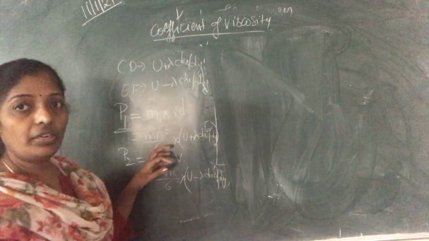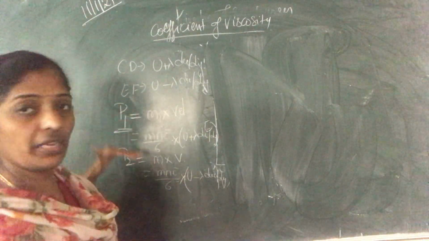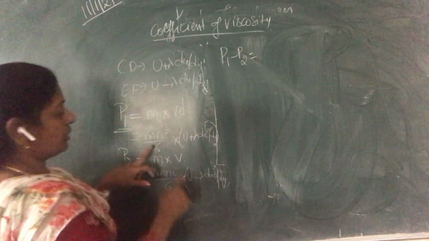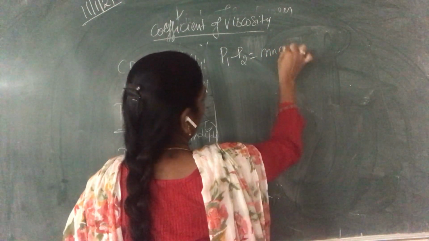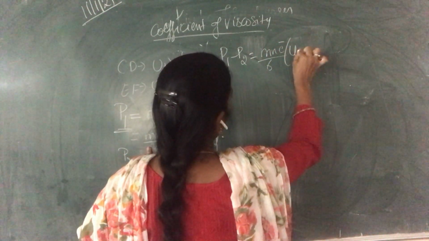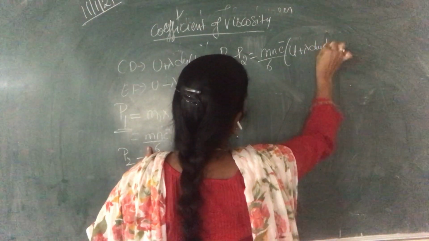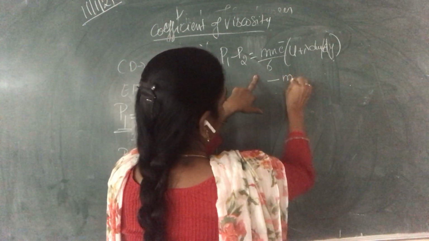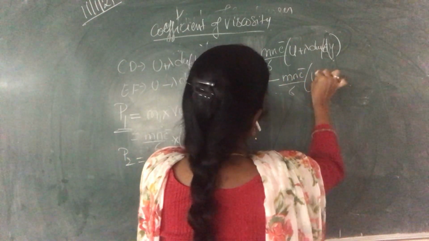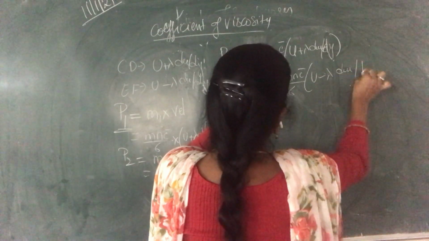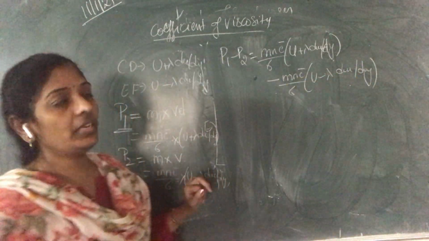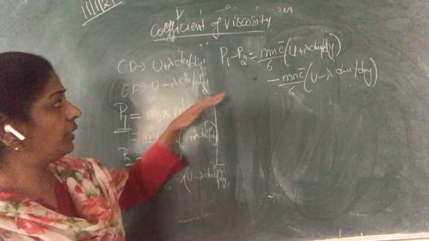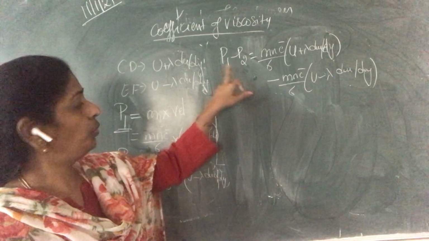I want the net momentum, that is P1 minus P2. P1 minus P2 is mn c bar by 6 into u plus lambda du by dy, minus mn c bar by 6 into u minus lambda du by dy. The net momentum is the difference of these two momentums.